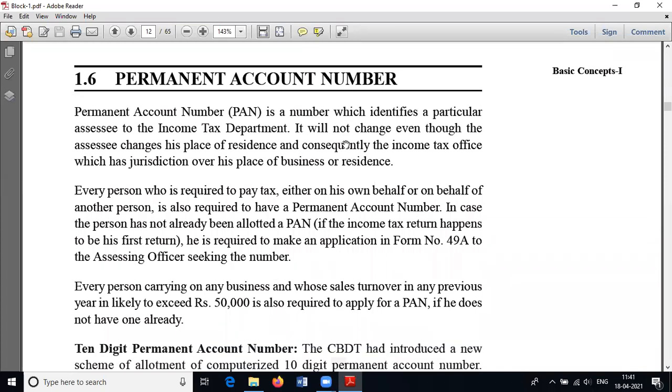PAN, permanent account number, is a number which identifies a particular associate to the income tax department. It will not change even though the associate changes his place of residence and consequently the income tax office which has jurisdiction over his place of business.